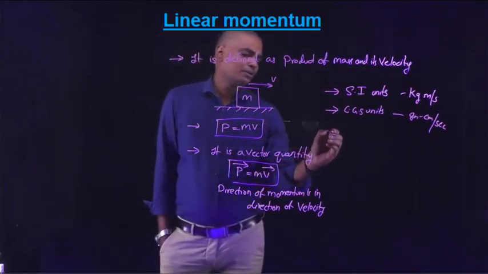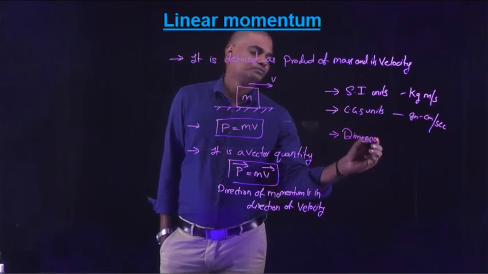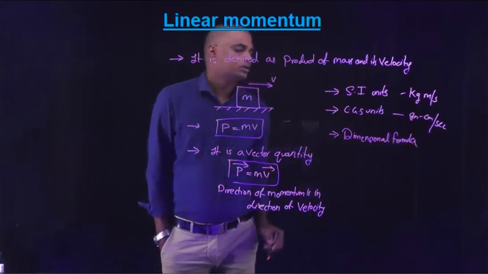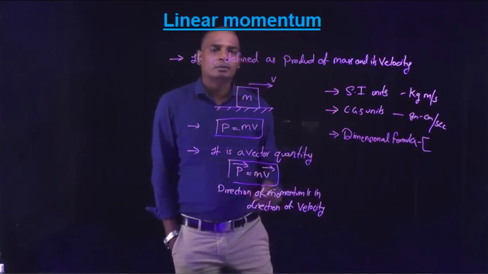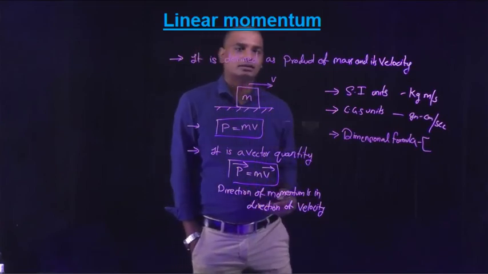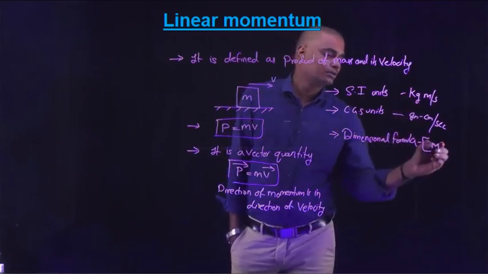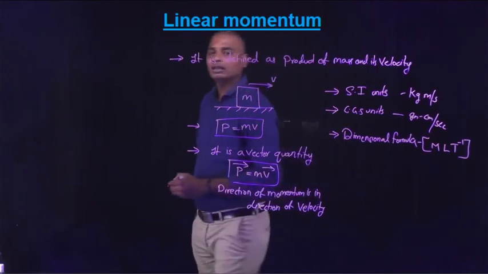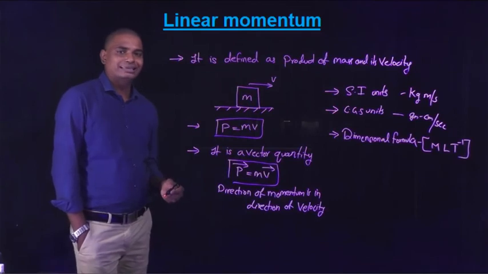Next, what is the dimensional formula? The dimensional formula is denoted with the fundamental quantities, that is mass, length and time. So kg means mass, meter indicates the length, second indicates the time, and as the second is in the denominator, T power minus 1. So the dimensional formula is M L T power minus 1. So this is linear momentum.